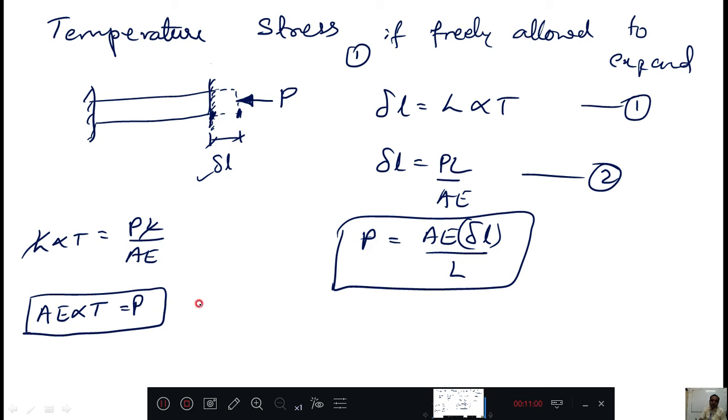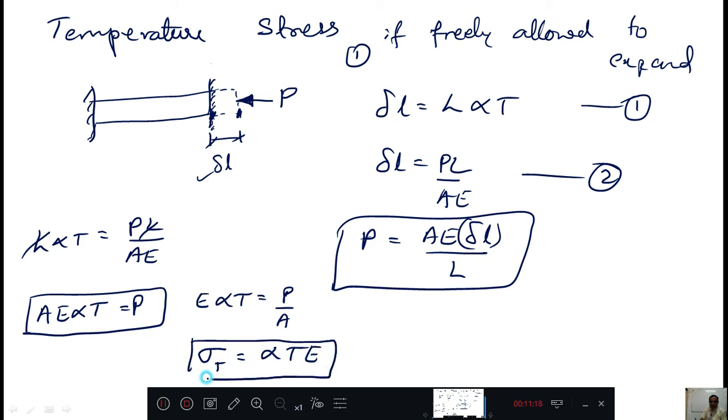Okay, and the second thing is the stress developed in the material. You bring this A to this side, then it becomes E alpha T equals P by A. P by A is nothing but stress, therefore temperature stress equals alpha T E. This is called temperature stress, where alpha is the thermal coefficient of expansion, T is the change in temperature, that is T2 minus T1, and E is Young's modulus.